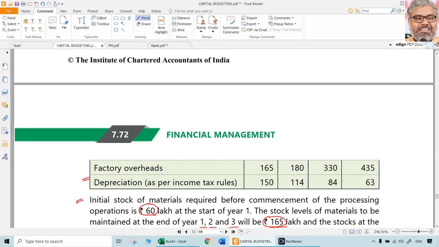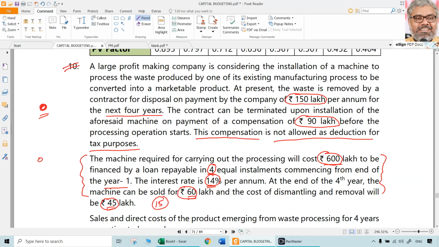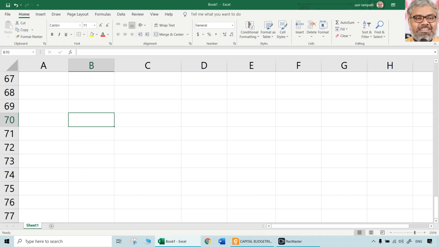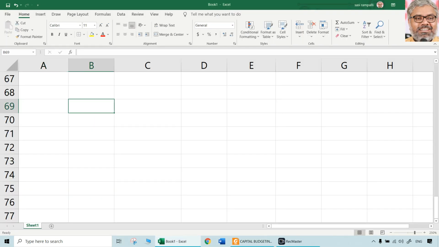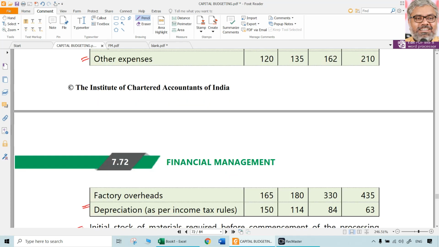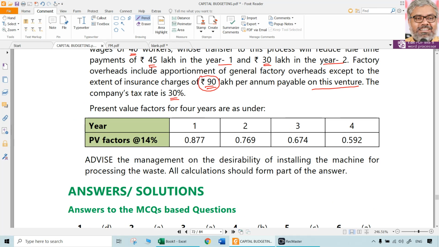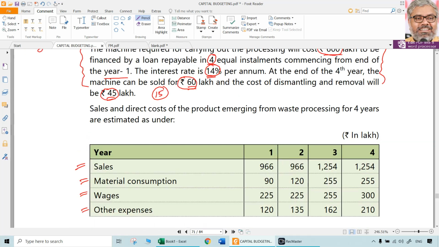So similar question like the earlier one. But again, a little bit more information is given in the form of various savings, additional costs, etc. So all of them have to be incorporated. So naturally, building of cash flows is going to be the crucial part even in this question. So let us do that first. Then we can move on to computation of NPV, which is nothing. Cash flows just multiply with these factors. You got the discounted cash flows, total them, you got NPV. So that's not a big deal. Building the cash flows is the main point here.